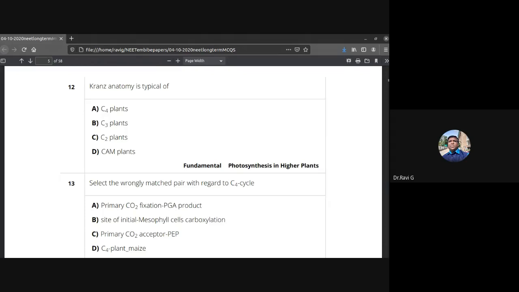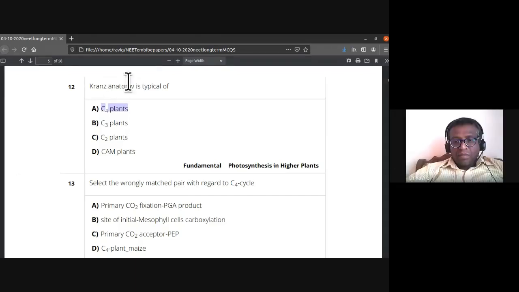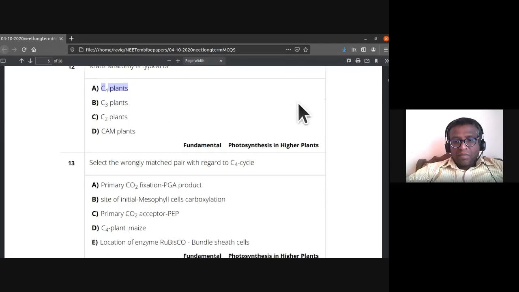Which plants have Kranz anatomy? C4, sir. Yes. So C4 plants have this Kranz anatomy. So the answer is A. C4 plants have Kranz anatomy.